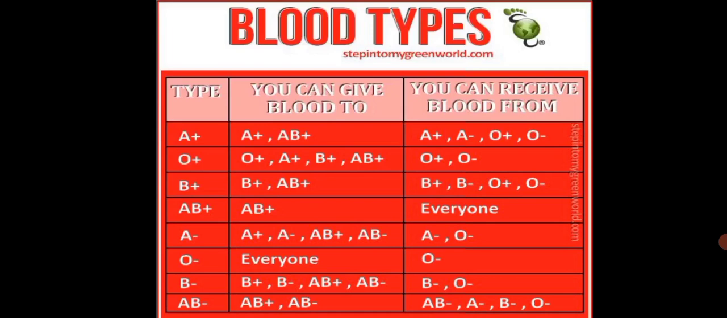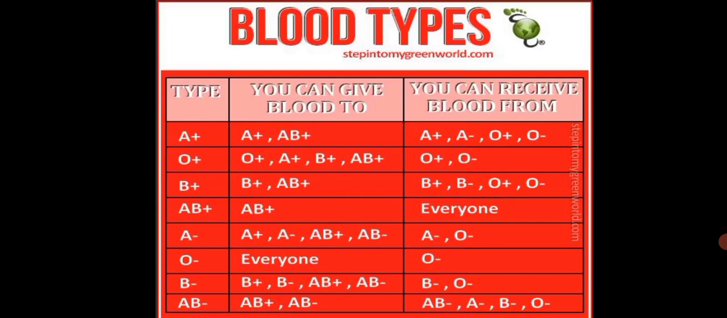Blood type B plus: you can give to B plus and AB plus; you can receive from B plus, B minus, O plus, O minus. Blood type AB plus: you can give to AB plus; you can receive from everyone, all the bloods. Type A minus: you can give to A plus, A minus, AB plus, AB minus; you can receive from A minus and O minus. Blood type O minus: you can give to everyone; you can receive only from O minus.